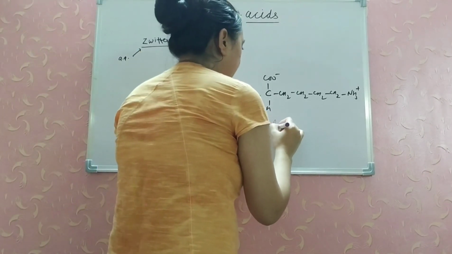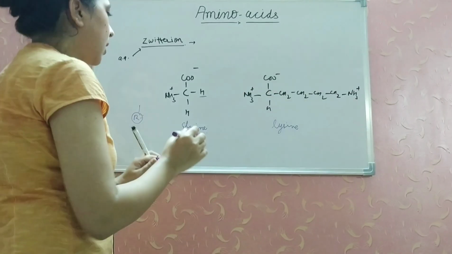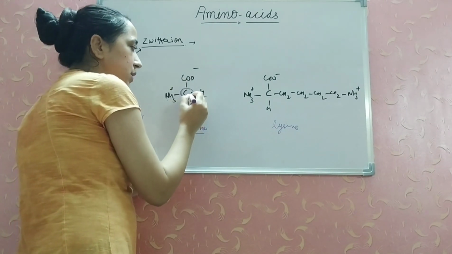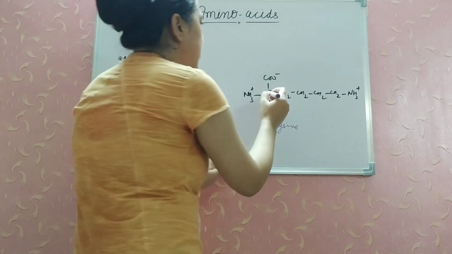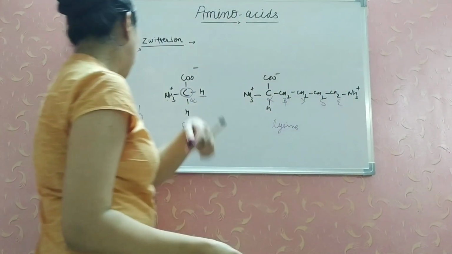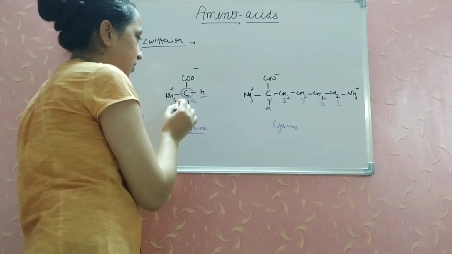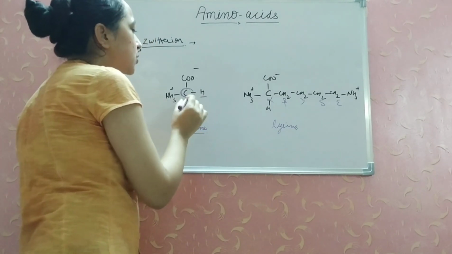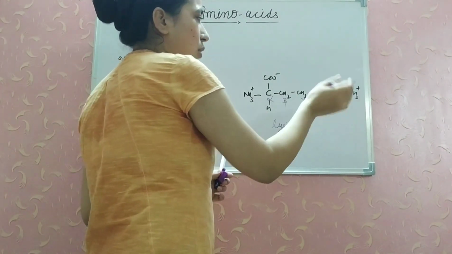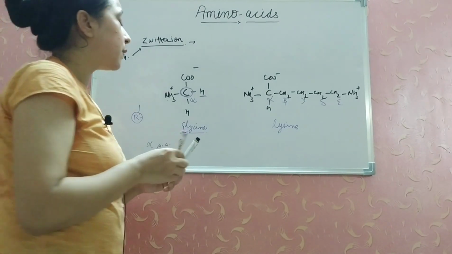And this is the structure of the amino acid lysine, and it contains more carbon atoms. This is the carbon atom to which a carboxyl group and an amine group are attached. The first carbon atom is known as the alpha carbon atom. Okay? So alpha is here, this is beta, this is gamma, this is delta, this is epsilon. Depending upon the carbon atom to which the carboxyl group or the amine group is attached, it is named alpha amino acid, or beta amino acid if it is attached to another carbon atom, and so on.